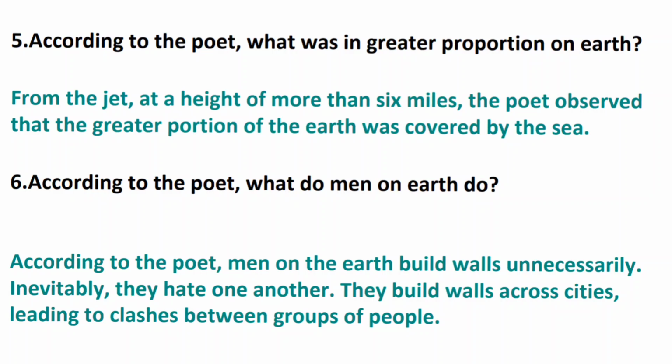Sixth question. According to the poet, what do men on earth do? Answer. According to the poet, men on the earth build walls unnecessarily. Inevitably, they hate one another. They built walls across cities, leading to clashes between groups of people.